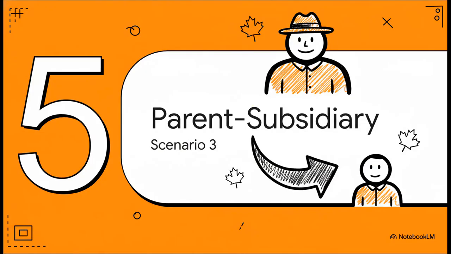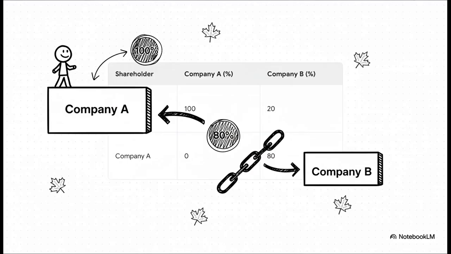Now, this next scenario is probably the most direct and intuitive one we'll look at today. This is the classic parent-subsidiary relationship. The structure here is super clean. John owns 100% of Company A, which we'll call the parent company. And then Company A, the parent, turns around and owns 80% of Company B, the subsidiary. It's a very straightforward chain of ownership.